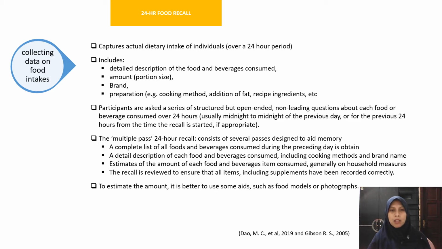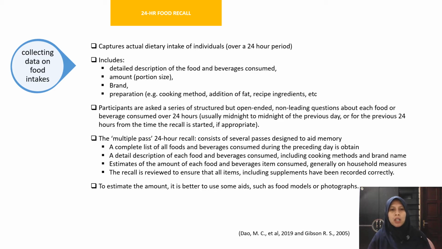In this method, participants are asked a series of structured but open-ended, non-leading questions about each food and beverage consumed over a 24-hour period. Usually midnight to midnight of the previous day, or the previous 24 hours from the time the recall is started if it is appropriate.